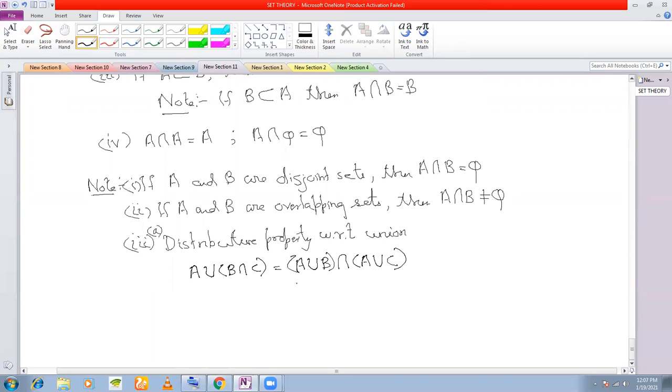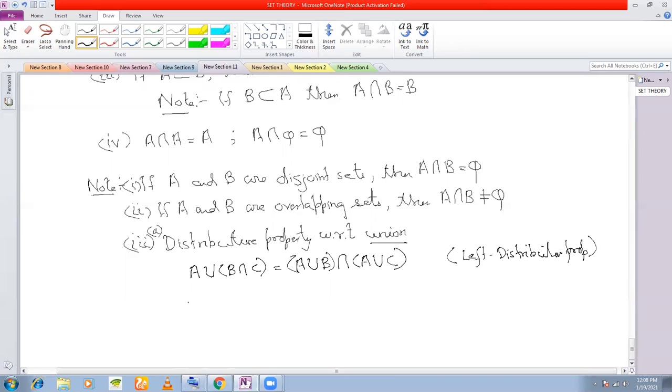This is called distributive property with respect to union. In fact, this is called the left distributive property with respect to union, because A is distributing itself from the left.